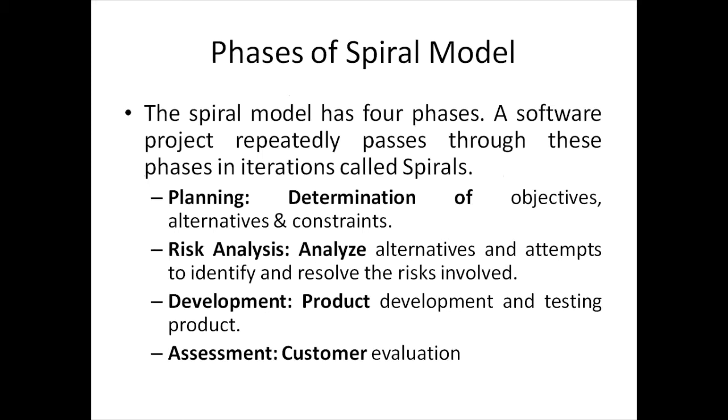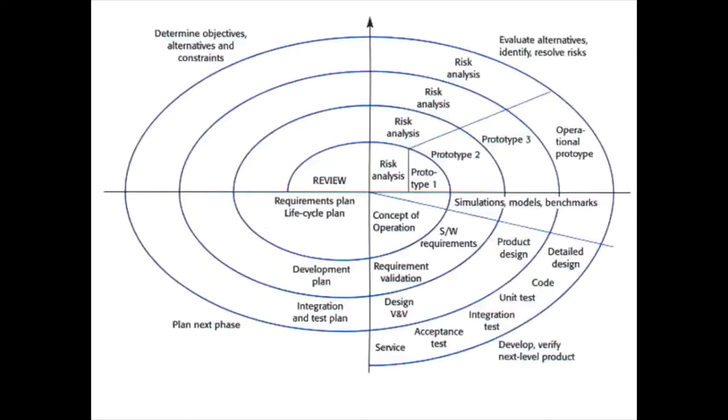So here in the spiral model, particularly risk analysis is added. First the planning is done: determination of all the objectives, alternatives and constraints. After that, all these alternatives are analyzed and identified to solve the particular risk. Then the development and testing is done, and finally the customer evaluates the product.